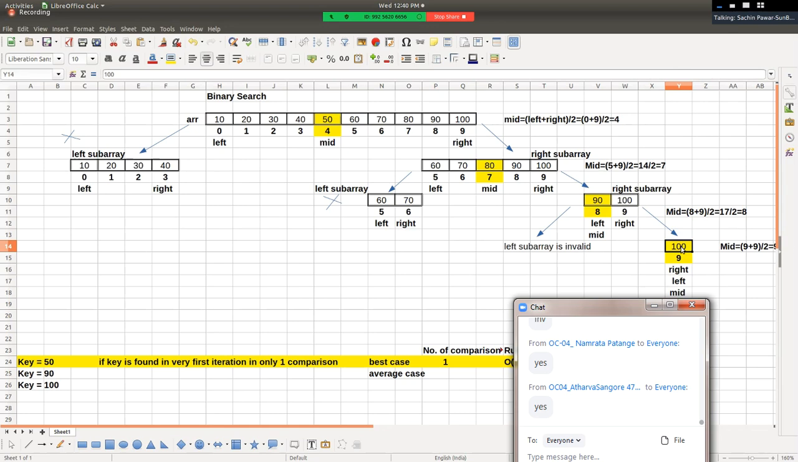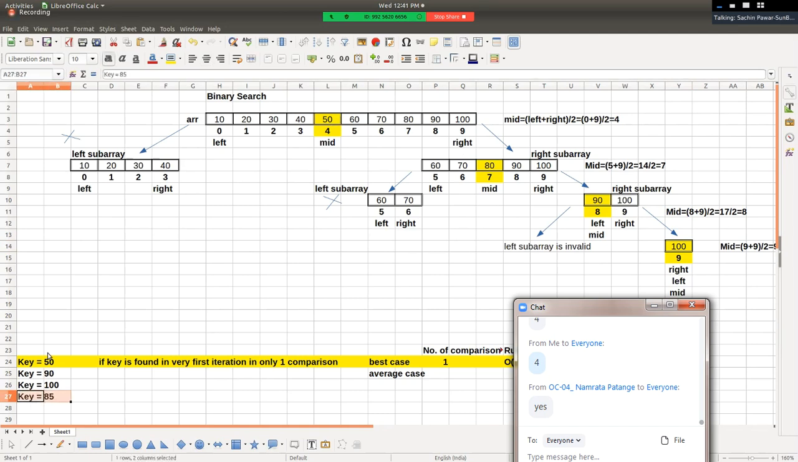In how many number of comparisons? In 1, 2, 3, 4 number of comparisons. Are you getting what I'm saying, guys? Have you understood this possibility? Right? Now we'll check, so what if value of key is, let's say, pay attention, equal to 85.